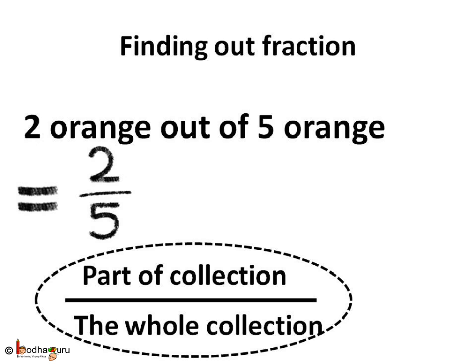Is this complicated? Let's look at the tricks to make this thing simpler. We can find a fraction of a collection just the way we find the fraction of a whole thing. What part is 2 oranges out of 5 oranges? Well, it is 2 parts out of the 5 parts of a collection. We can say it is 2/5 part. How do we find it? It is part of a collection divided by the whole collection.